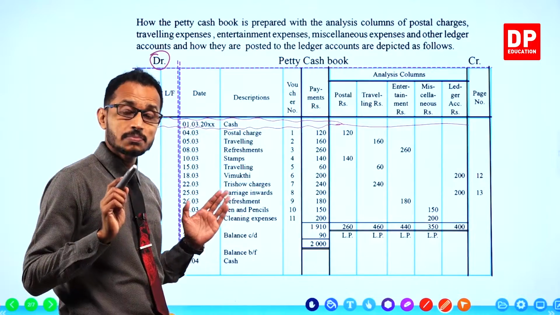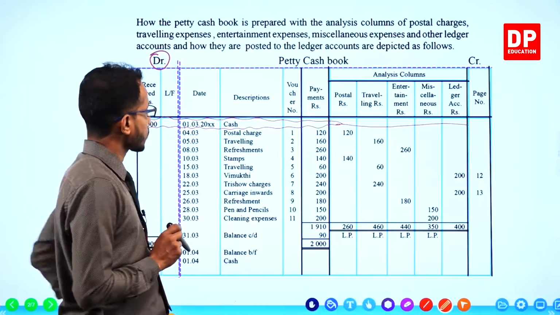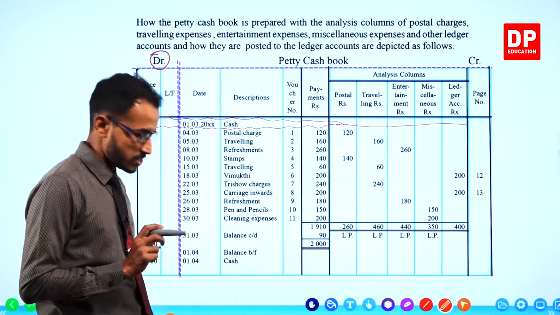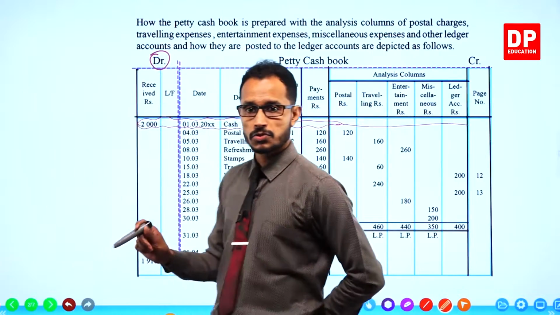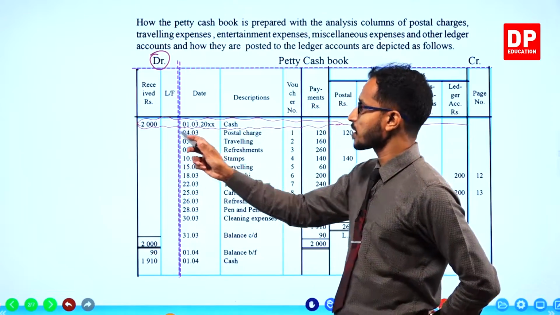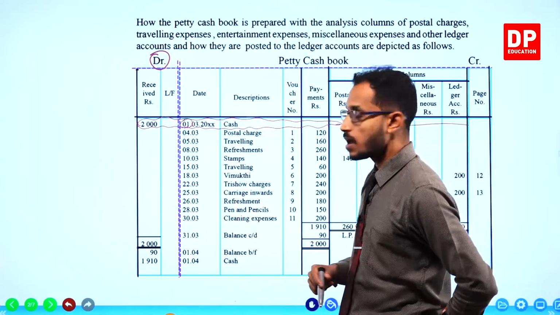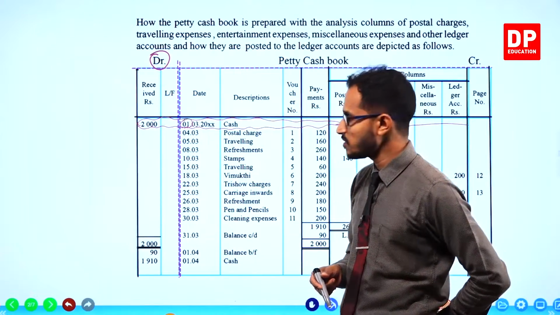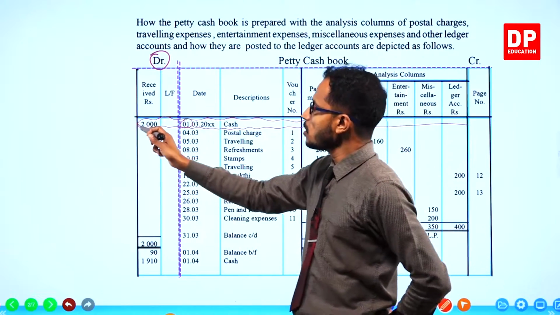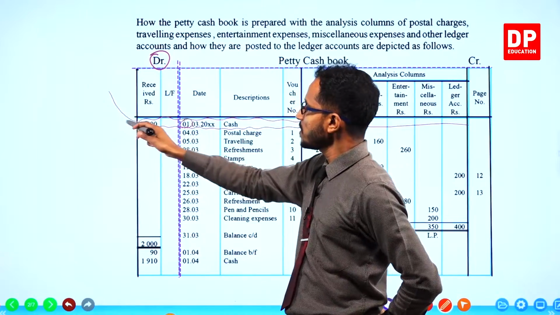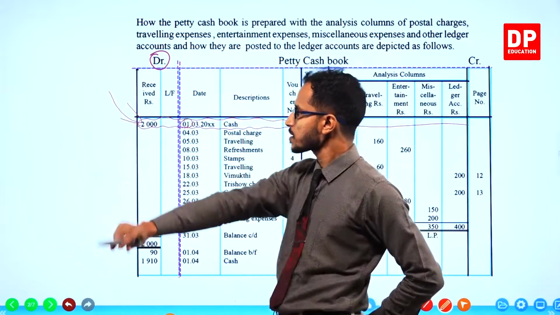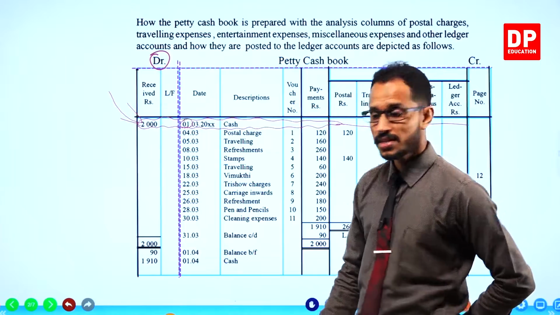This is the petty cash imprest, children. This is the petty cash imprest. I'll move to this side for better viewing. The very first, on the 1st March, at the very beginning, 2000 is on the debit side.